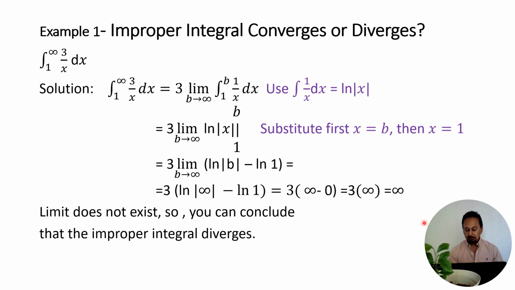Now since the answer is infinity, we say the limit does not exist, and we can conclude the improper integral diverges.